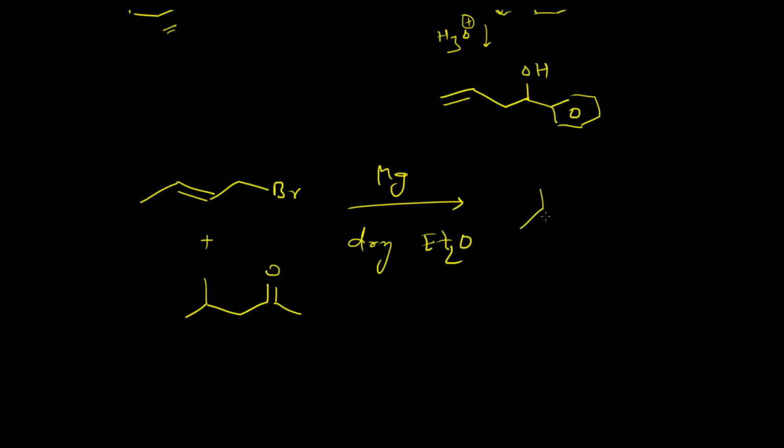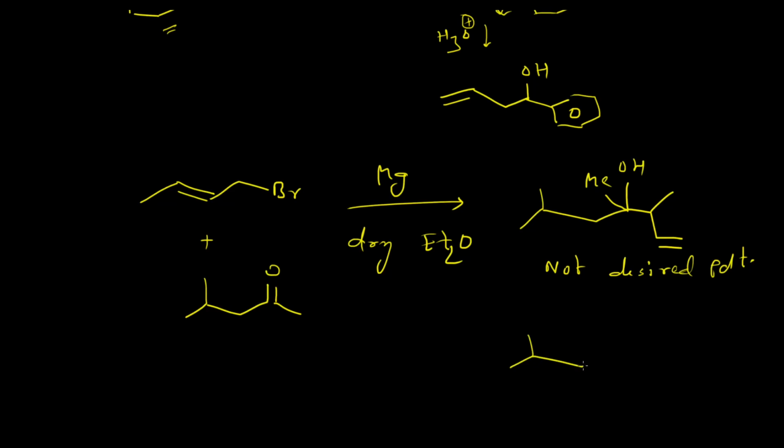Then we get this product. Here you can see that this product is not our desired one. The desired product should be this one.